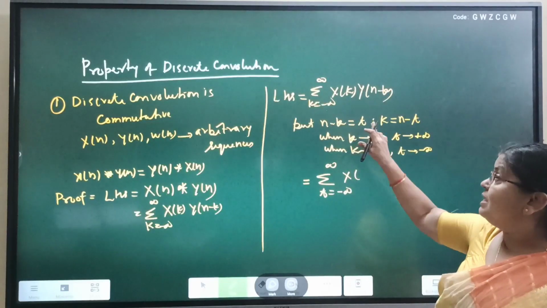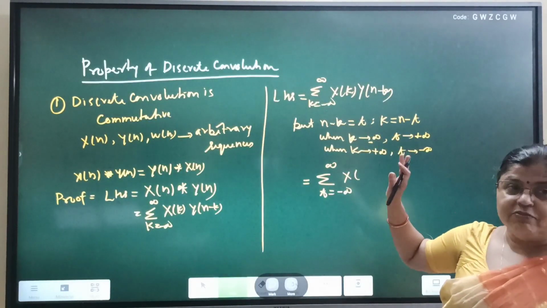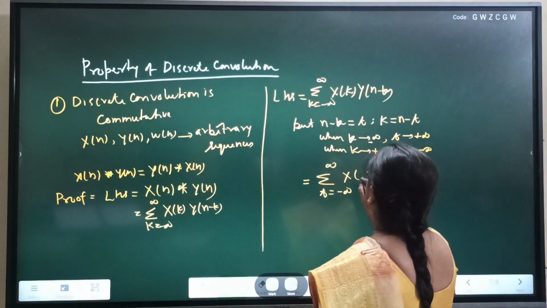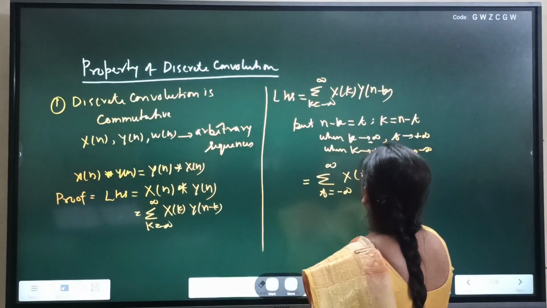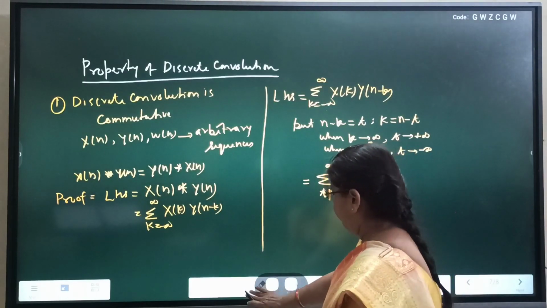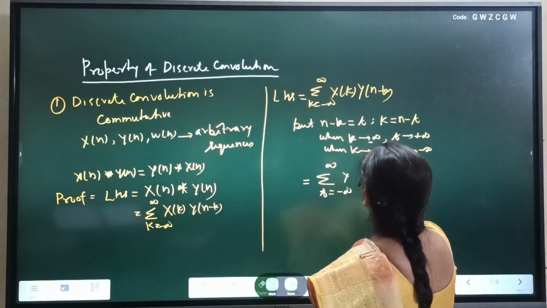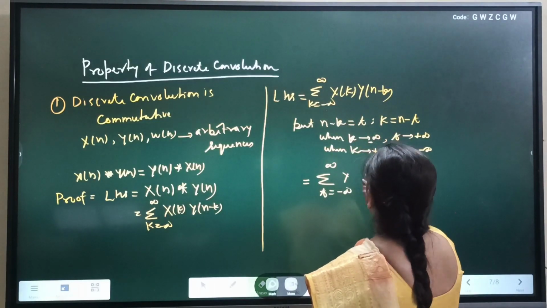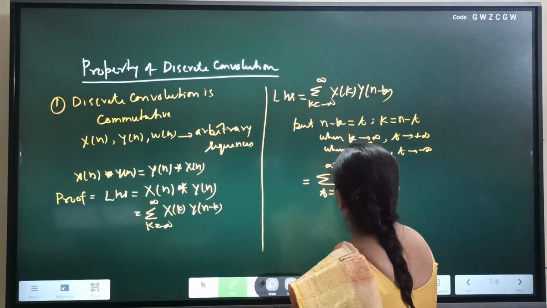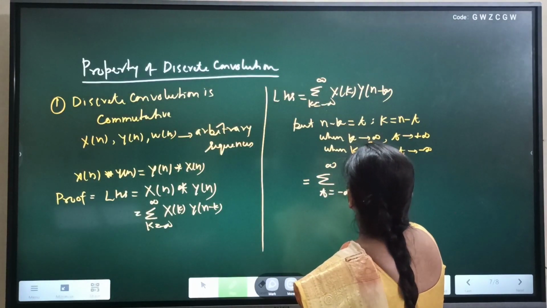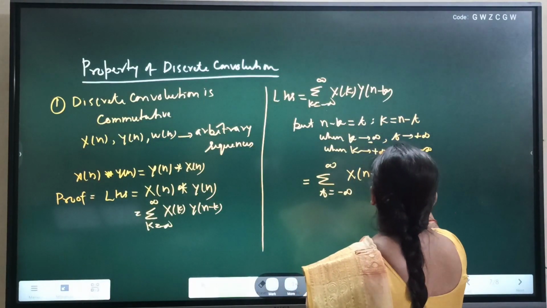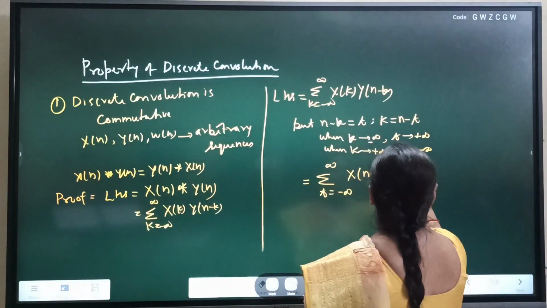Okay, so I should take t as v, right, in order to avoid confusion. Since t is a discrete time variable, then x[t] and this will be y[n minus t], as k is equal to n minus t, and n minus k is equal to t.